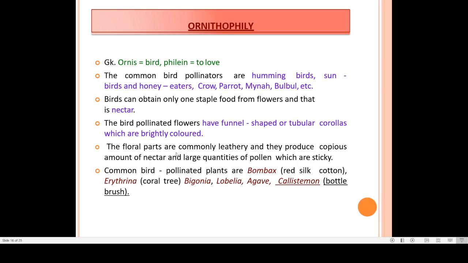Again, floral parts should be leathery, and they should produce a proper amount of nectar. It should be in large quantity. Pollen should be in large quantity and should be sticky. Then only it will stick to the body of the bird. Commonly pollinated plants are bombax, red silk cotton, coral tree, erythrina, begonia, lobelia, agave, then bottle brush, callistemon, which are certain examples of bird pollinated plants.